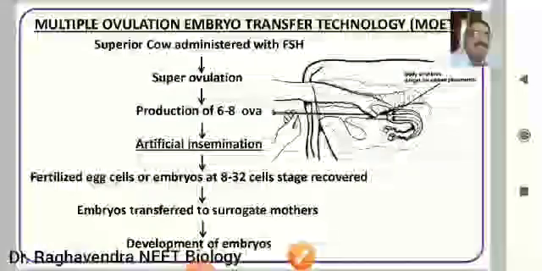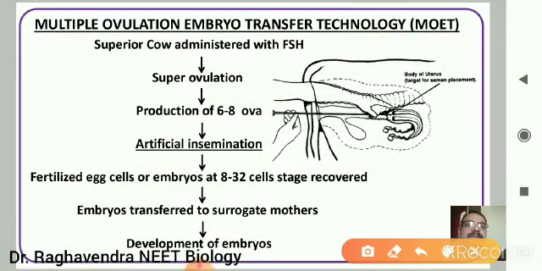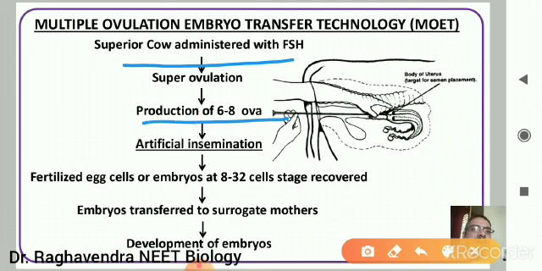To give you an overview of MOET: a superior cow is injected with FSH, which induces super ovulation. Generally a normal cow can produce hardly 1 or 2 eggs at a time, but 6 to 8 eggs are produced, and they are recovered by a method called saline perfusion or Foley catheter method. The operator or doctor will put one hand into the anal canal, and with the other hand introduce the semen.